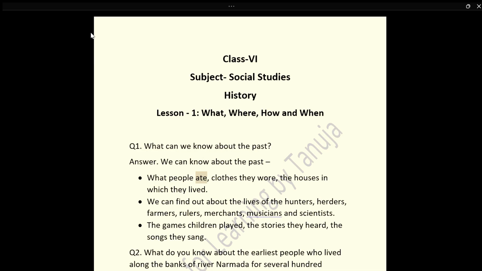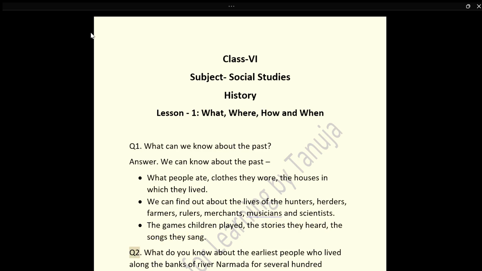What people ate, clothes they wore, the houses in which they lived. We can find out about the lives of the hunters, herders, farmers, rulers, merchants, musicians and scientists. The games children played, the stories they heard, the songs they sang.